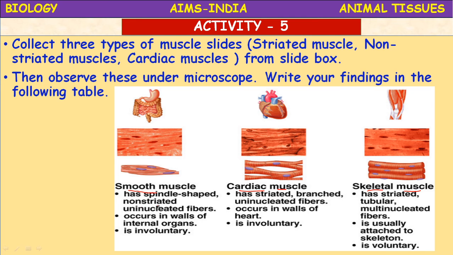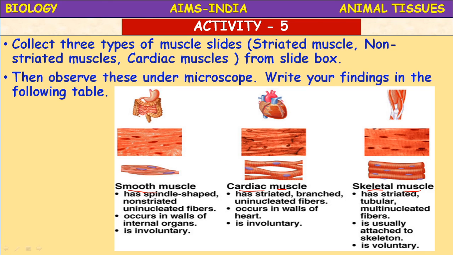They are non-striated. Smooth muscles are non-striated, and they are uninucleated fibers. Uninucleated, only a single nucleus is present. Example, the muscles of the intestine. Then it occurs in the walls of internal organs, and it is involuntary. Involuntary means work on its own.